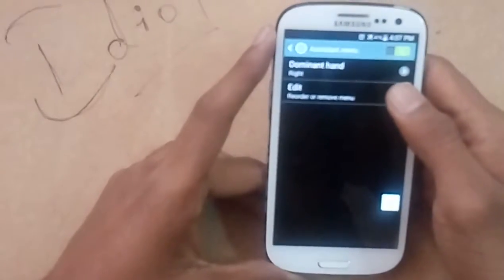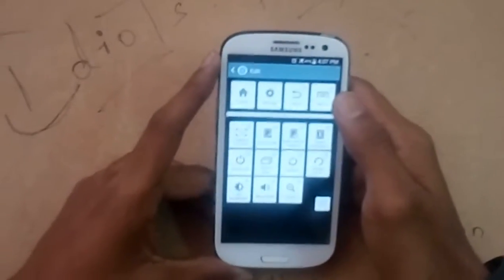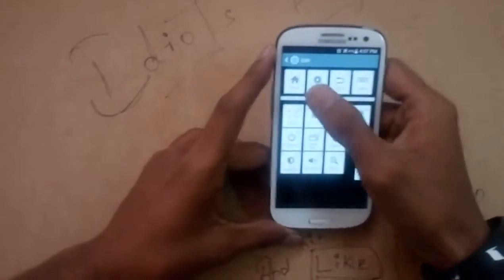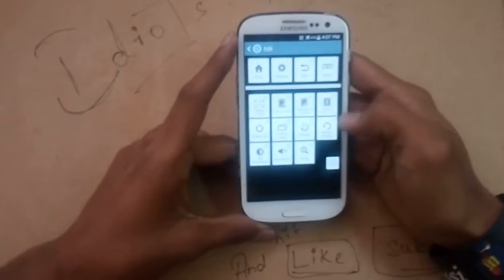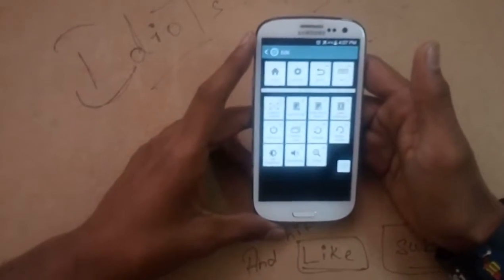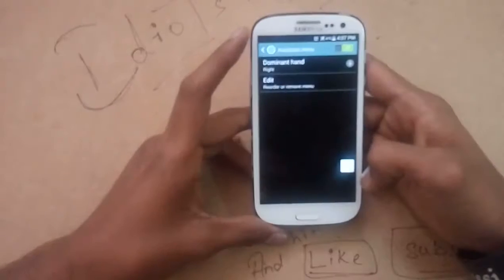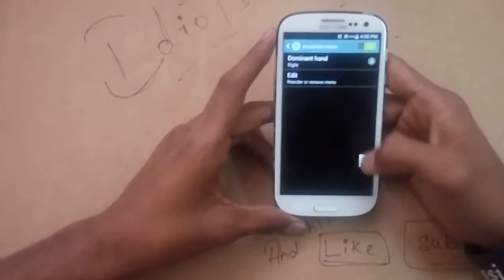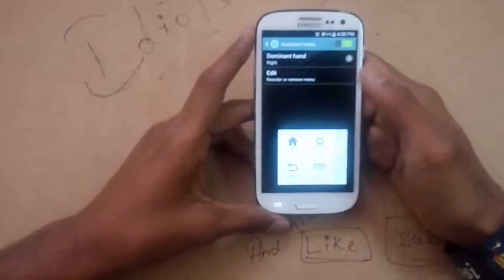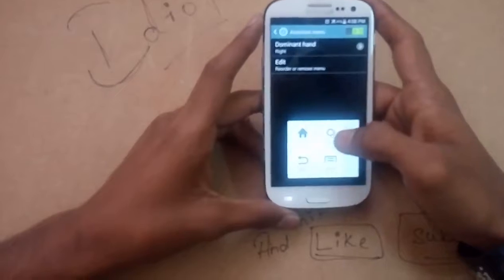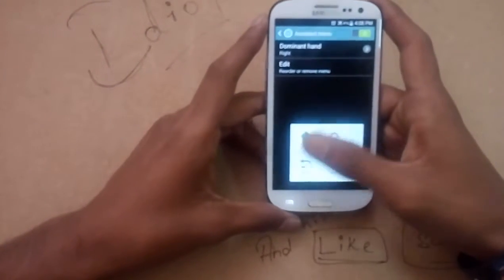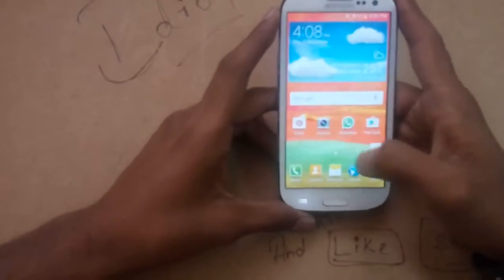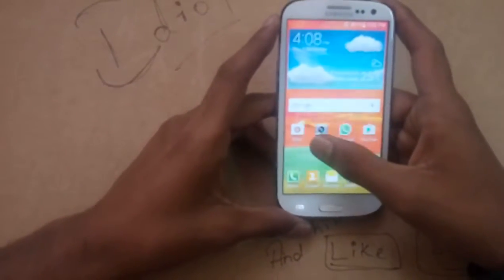Then you select the choose and edit command and you will get choices like back button, mid button and menu button, and you can get a box like that. You have to select that. If you click on the box which is created on your screen, you will see a back button and menu button, and you can use it as a back button, menu button and home. You can also use it as a menu button.